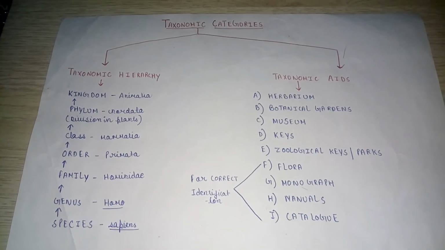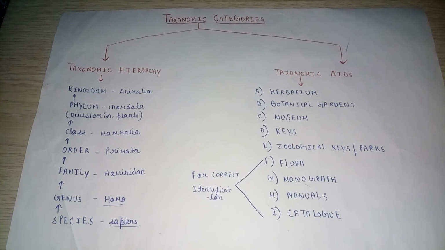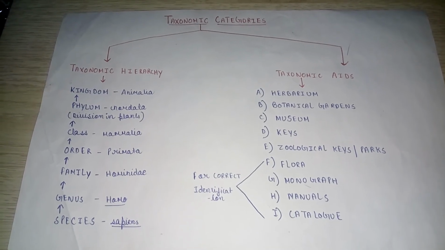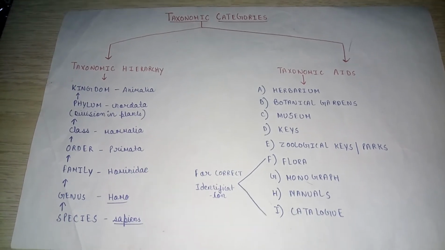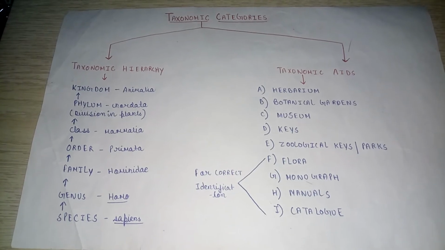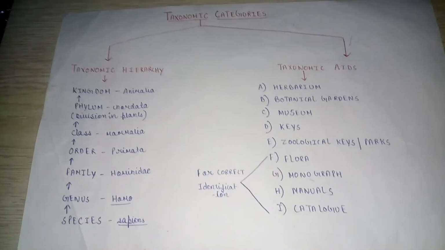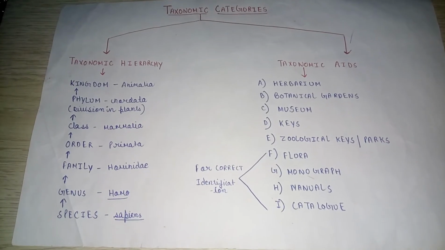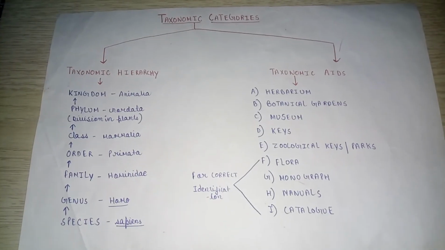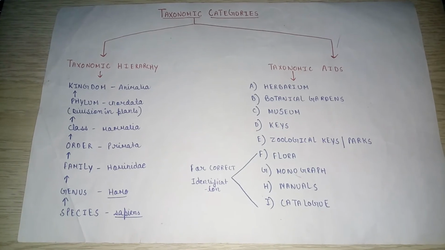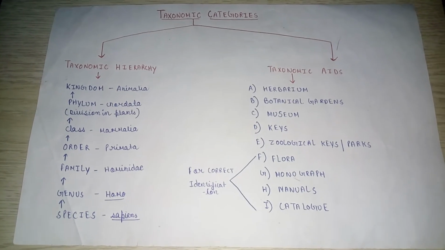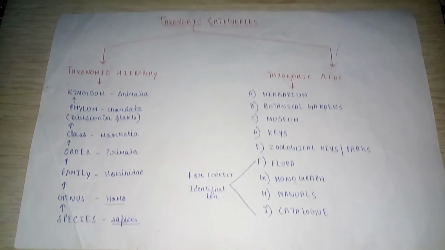The individuals of a species closely resemble each other so closely that they may be regarded as having been derived from the same parent.